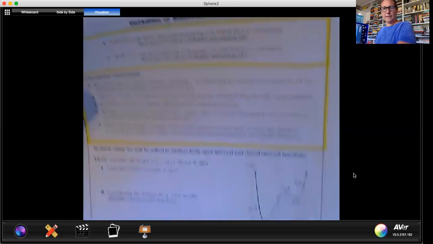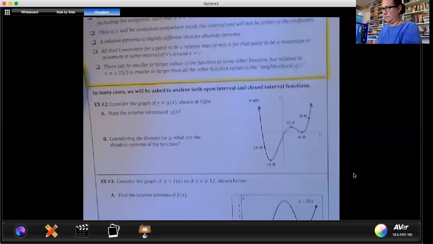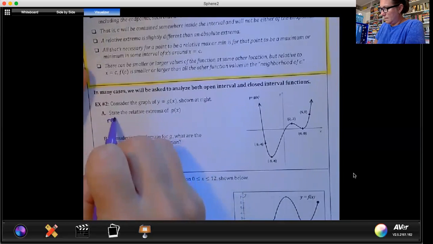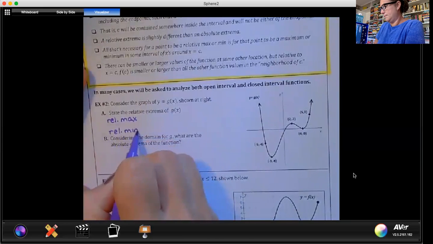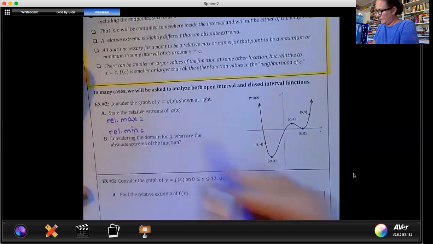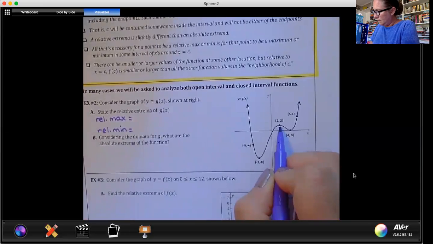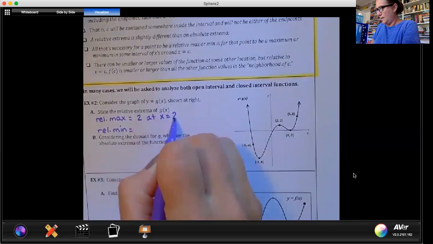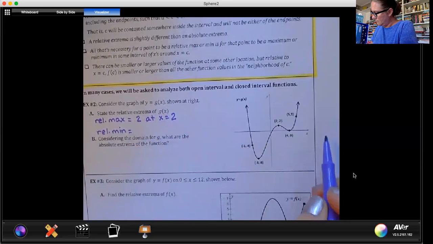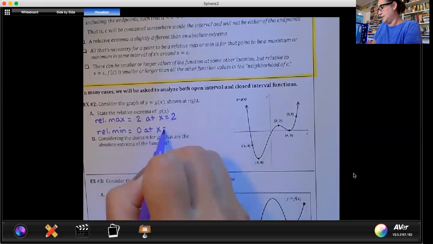So as you look at example number 2, consider the graph of y equals g of x shown at the right. State the relative extrema of g of x. So let's go ahead and set up relative max and relative min. So our relative max, here's a maximum. It's equal to 2 at x equals 2. And our relative minimum is 0 at x equals 4.